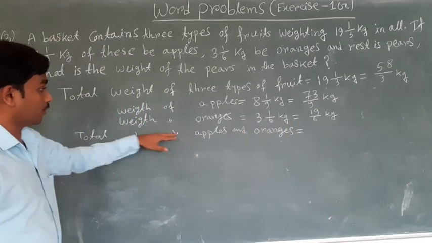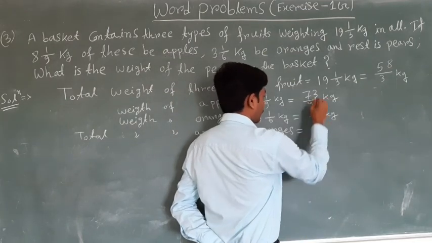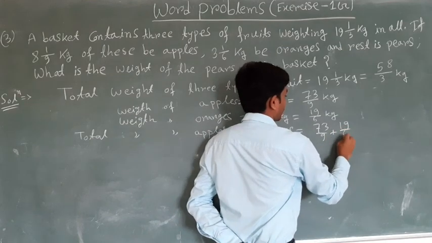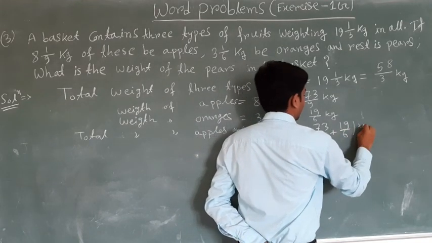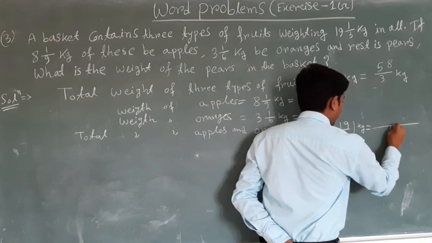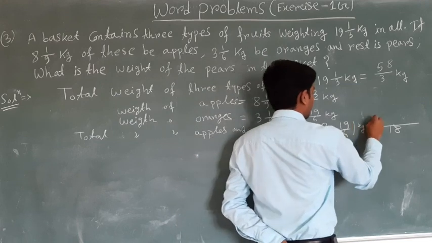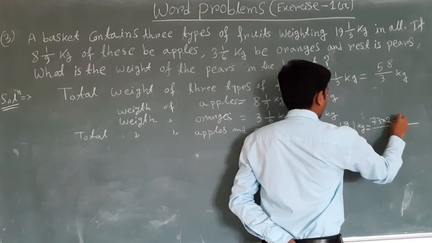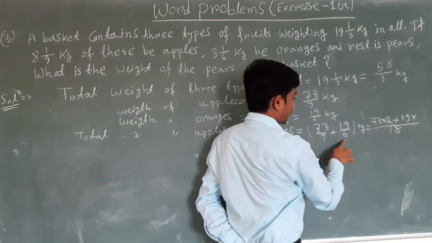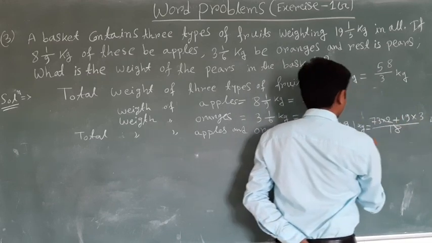So total weight of apples and oranges is equal to the sum of these two, 73 upon 9 plus 19 upon 6 kg, which is equal to, LCM of 9 and 6 is 18. So 18 divided by 9 is 2, 73 into 2, plus 19 into 18 divided by 6, which is 3, kg is equal to